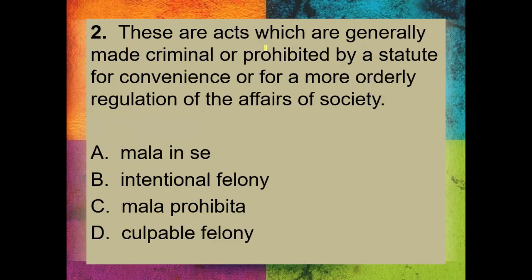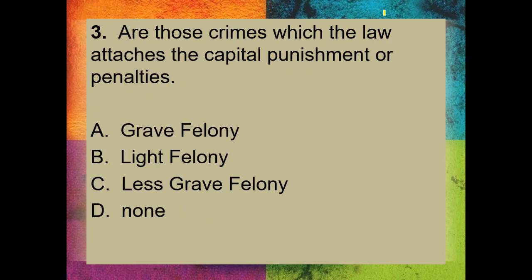Mala in se yan. Two, these are acts which are generally made criminal or prohibited by statute. Law lang nag-regulate yan, for convenience and more orderly regulation of affairs of society. Set A, mala in se. B, intentional felony. C, mala prohibita. D, culpable felony. So, of course, this is mala prohibita, because this is prohibited by a statute or by law. Usually by Republic Act.